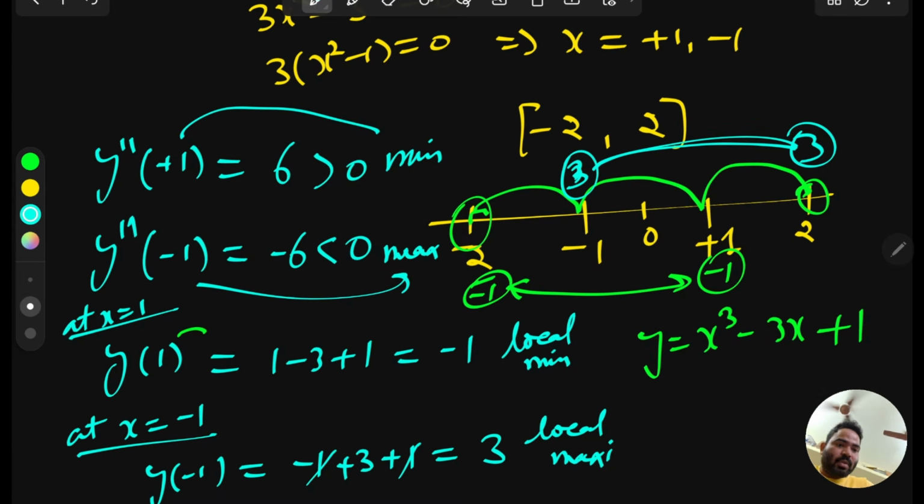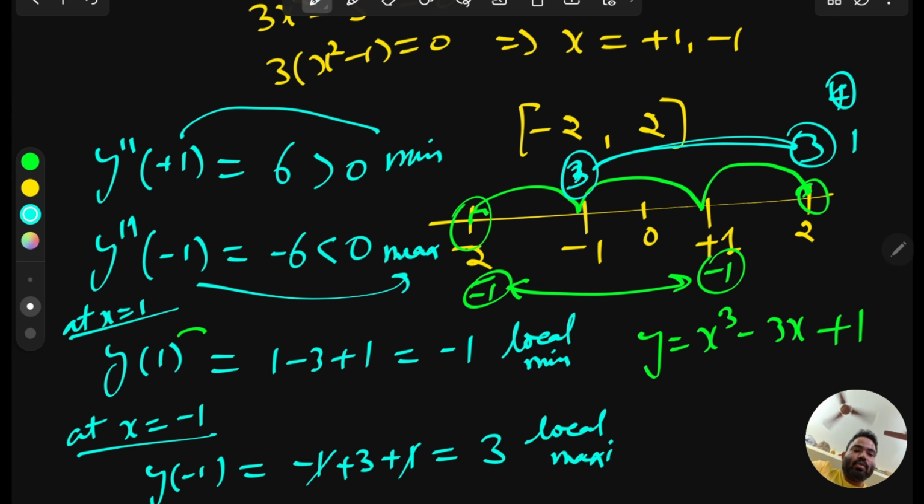So both of the points will become global, because we are considering only this interval. Let's say if 2 gives the value 4, then 2 will give you the global maxima. And if at point 2 the function value is 1, then minus 1 will become global maxima. But here both of the local points will become global maxima and minima.